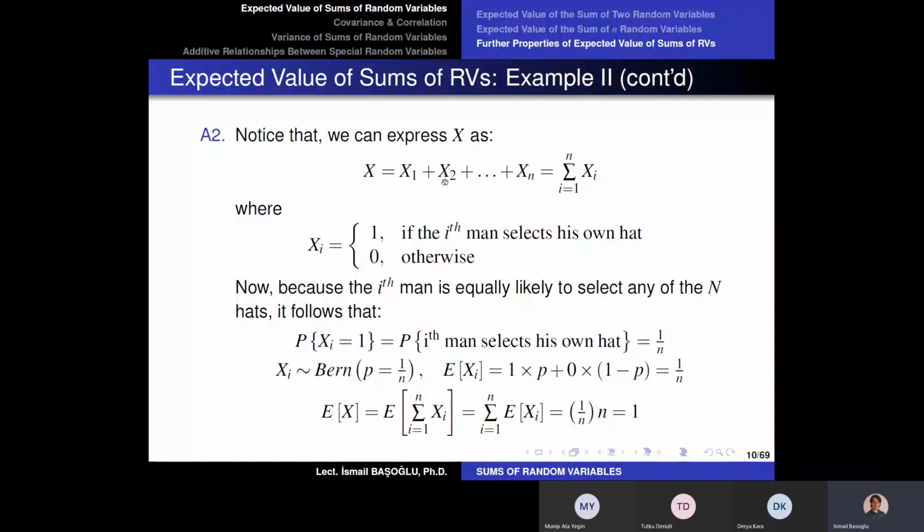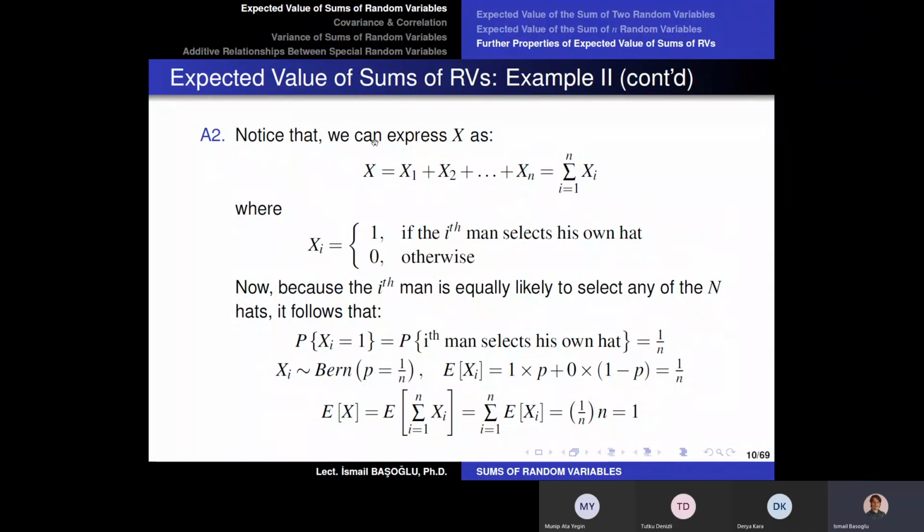And I will ask the same question to the second man, to the third man, to the fourth man, and so on and so forth. So for the man who answers yes, I am going to take the respective Bernoulli random variable as 1. Otherwise, the respective Bernoulli random variable is going to be 0. Of course, the sum of these 0 and 1 values for n men is going to be equal to the total number of men selecting their own hats, right?